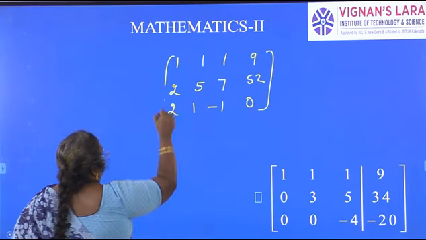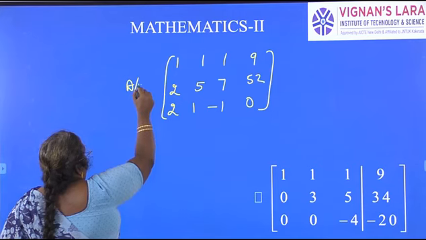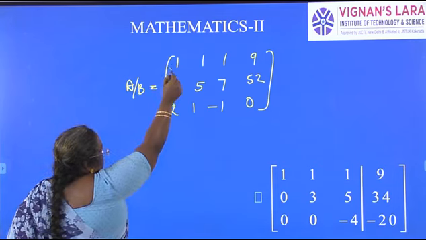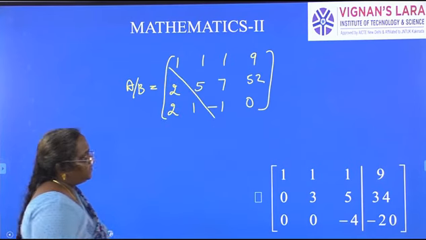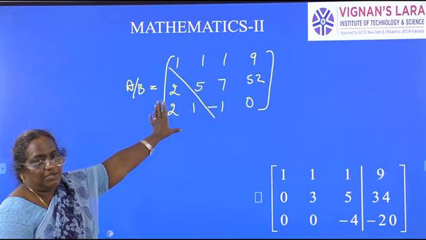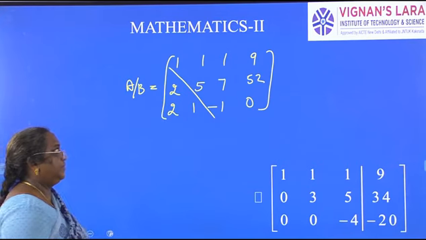So this is our augmented matrix. So we have to reduce it to an upper triangular matrix, meaning the elements below the principal diagonal are to be made 0, which is nothing but reducing it to echelon form.